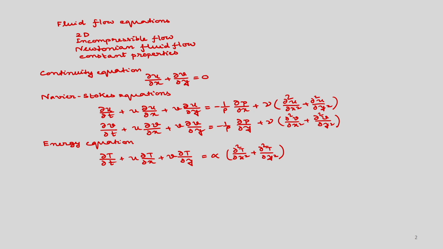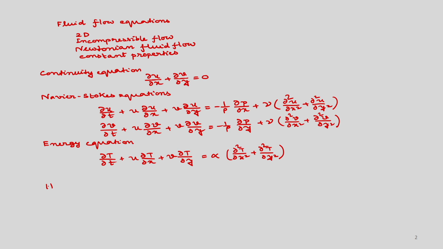If you write the heat conduction equation, you put the velocity as 0, and then you can write the heat conduction equation in solid: del T by del t is equal to alpha times del 2 T by del x square plus del 2 T by del y square.